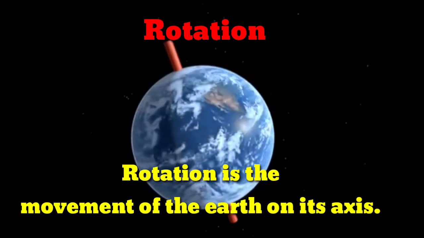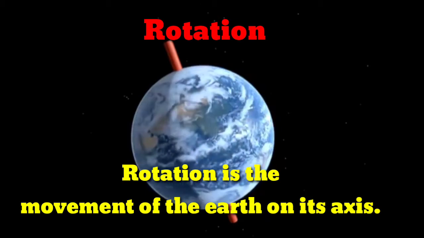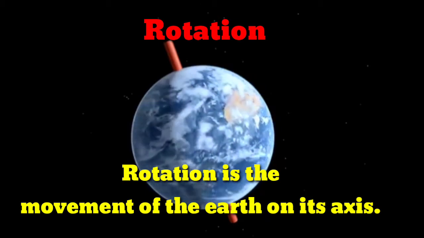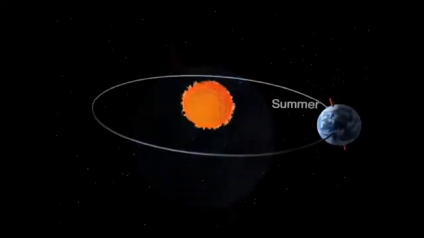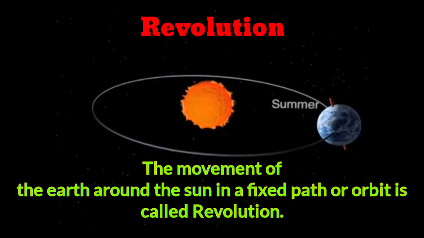Rotation is the movement of the earth on its axis. The movement of the earth around the sun in a fixed path or orbit is called revolution.